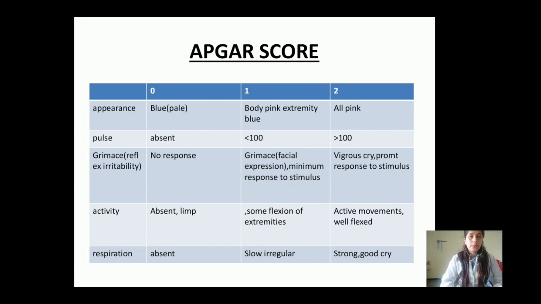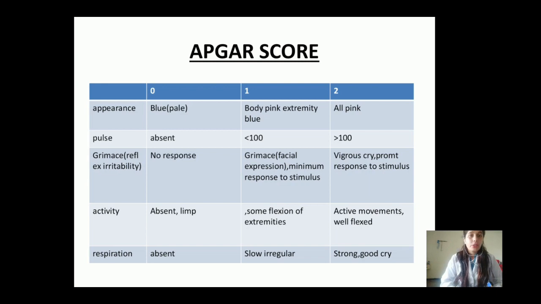So here we can see 5 basic parameters have been given. In the first column we are seeing appearance, pulse, grimace, activity and respiration. And in the second, third and fourth columns you can see scoring is there: 0, 1 and 2. So on the basis of what we are observing in the child, we will give mark 0 or 1 or 2 to the child. So we will start with the appearance.